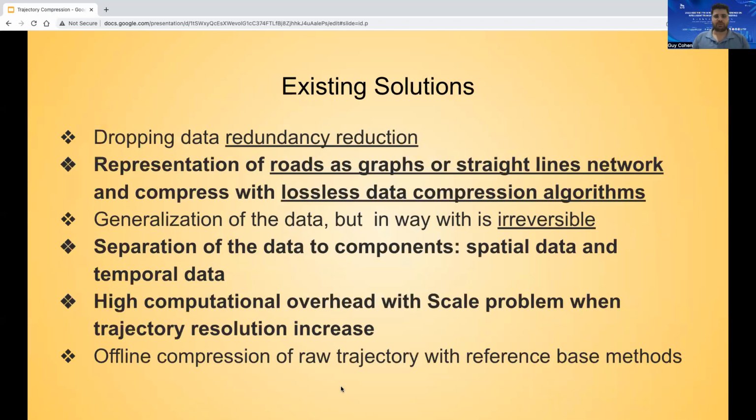While we studied previous work on trajectory compression, we noticed some interesting solutions, such as conversion of roads to a graph or a straight line network and compressing it with a lossless data compression algorithm, or separation of the trajectory data into components, spatial data and temporal data, and compressing each component separately. We even ran into a work that suggested omitting the temporal data, which people may say is a waste of data. Besides that, we encountered several papers that become irrelevant when the scale is increasing, and as navigation technologies improve, the trajectory resolution increases.